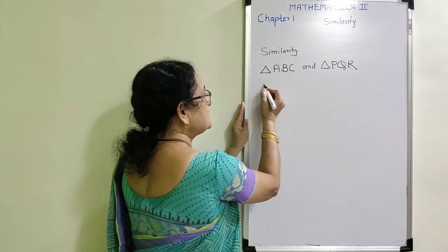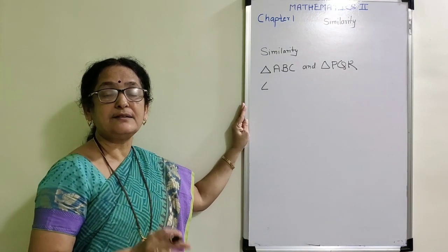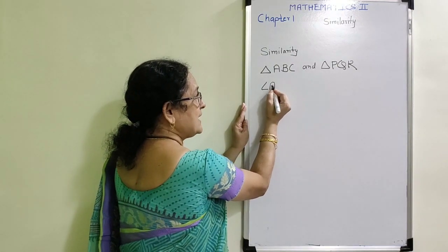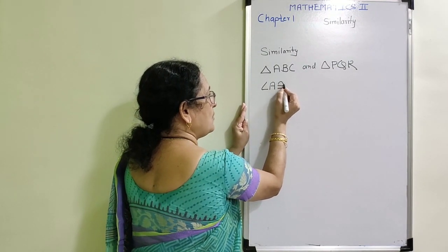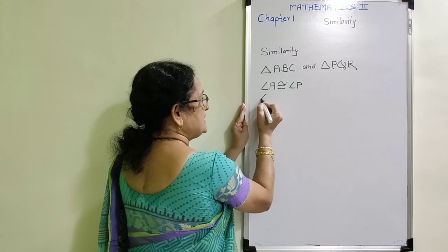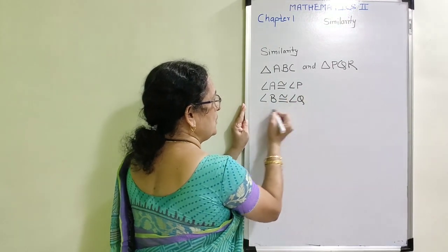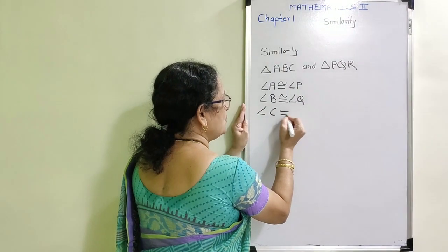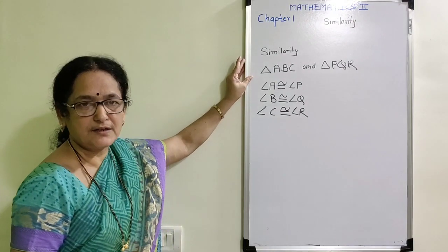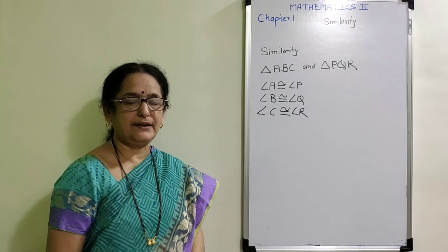For that, first I need all the three pairs of corresponding angles to be congruent to each other. Now which pairs are corresponding angles? Angle A should be congruent to angle P. Second, angle B should be congruent to angle Q, and angle C should be congruent to angle R. For this given one-to-one correspondence, I am having these three pairs of corresponding angles.